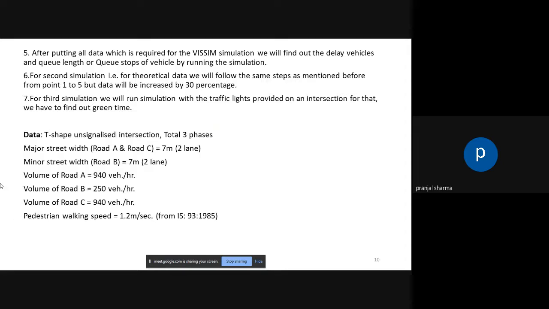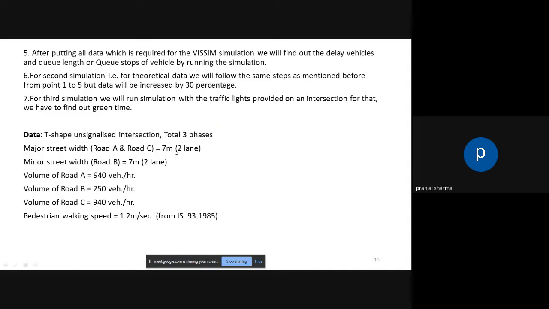For the second simulation, that is for the theoretical data, we will follow the same steps as mentioned before, from point 1 to 5, but the data will be increased by 30%. And for the third simulation, we will run the simulation with traffic lights provided on the intersection. For that, we first have to find out the green time. So for that, the data is shown here.